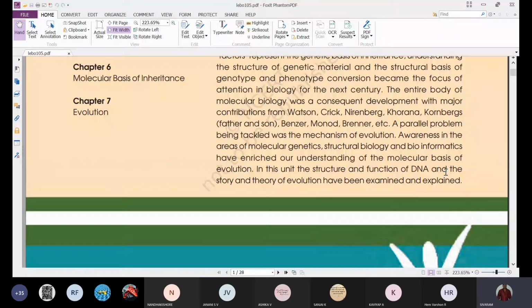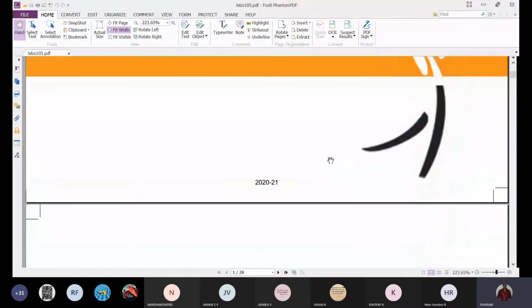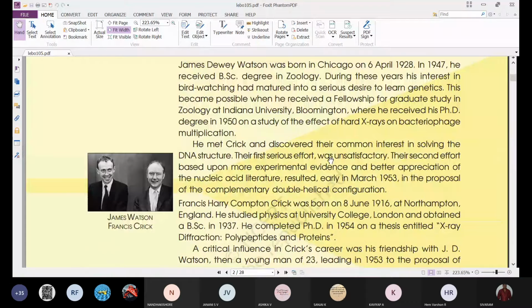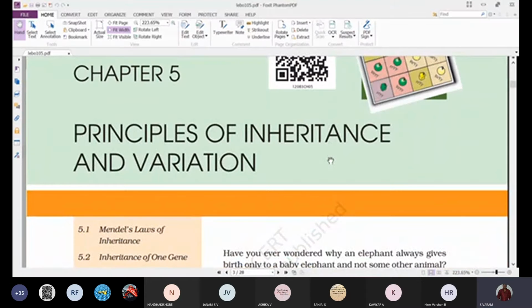In genetics, we'll study the inheritance pattern, and we'll also discuss the structure and function of DNA, the structure of DNA and how it helps in determining the characteristics, and how it helps in the evolution of organisms. All will be discussed under this unit. So first we'll go with the first chapter of genetics, that is chapter 5, the principles of inheritance and variation.